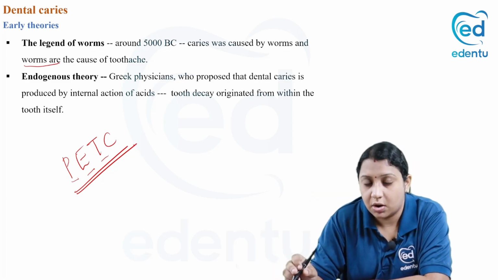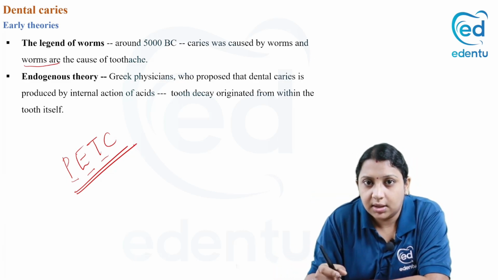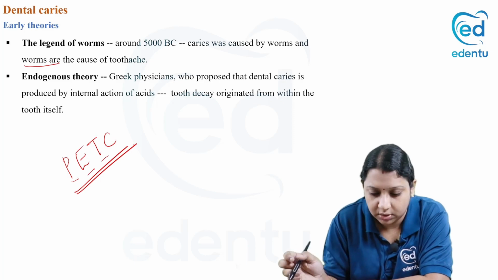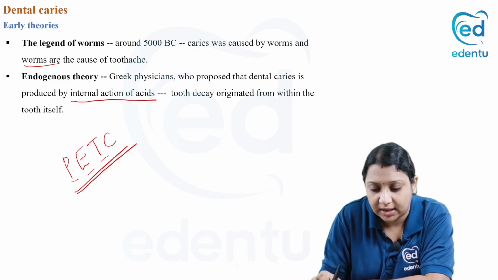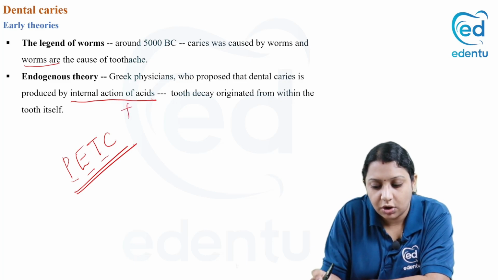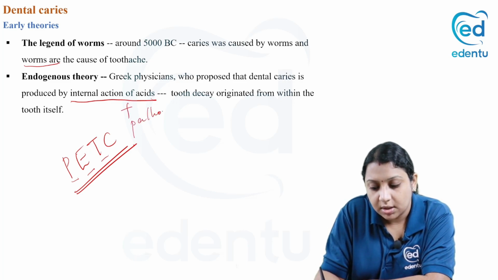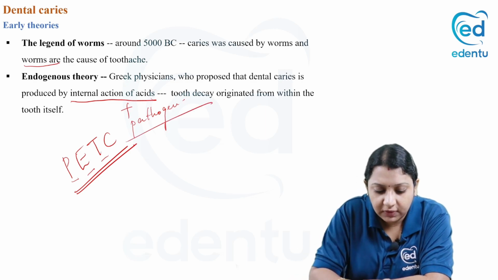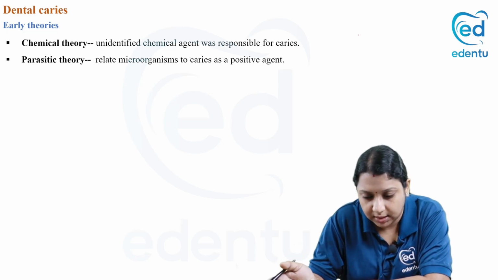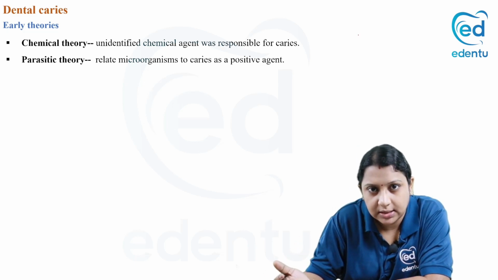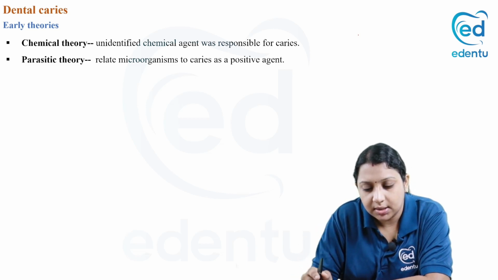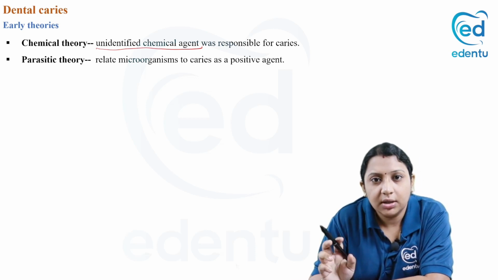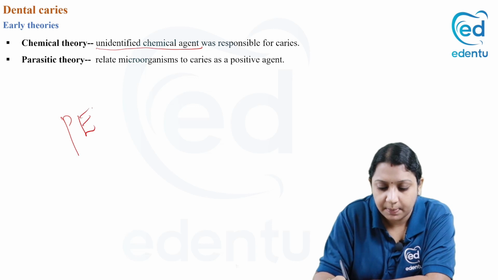According to the Greek physicians, decay was only because of an inherent endogenous pathogen present within the tooth, or the internal action of acids. Then we have the chemical theory and the parasitic theory. The parasitic theory is a microorganism-related theory, and the chemical theory is that there is an unidentified chemical agent. It was not identified. So these are all the early theories, which you can remember as PET-C.